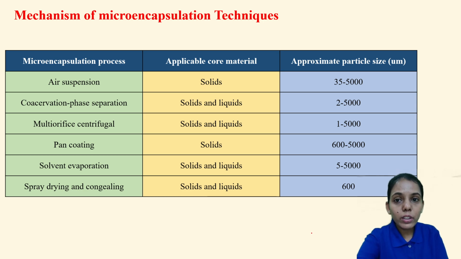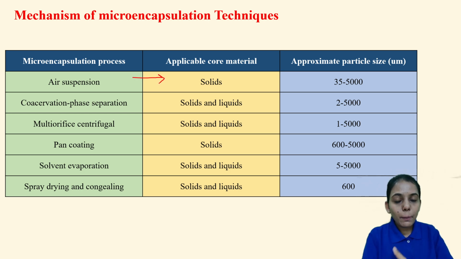Now next is the mechanism of microencapsulation. Here what is important is the process of microencapsulation, what material can be coated, what are the applicable core materials, and what will be the approximate size. This is important. First is the air suspension method. It is applicable for solid materials.